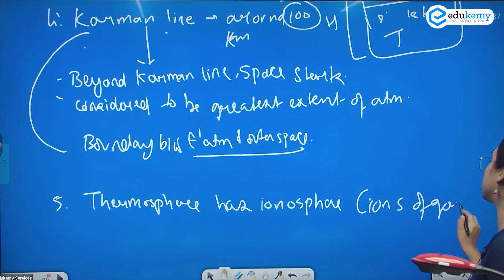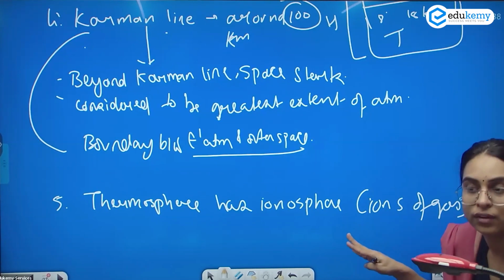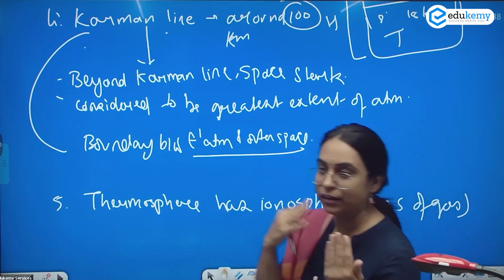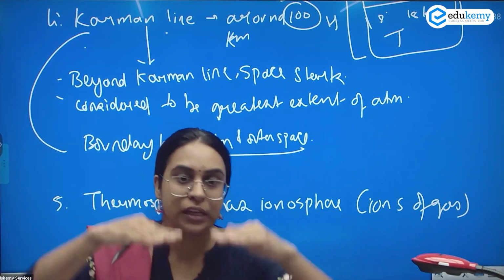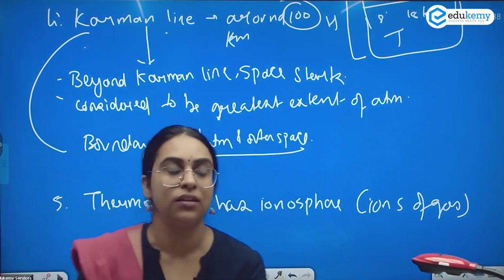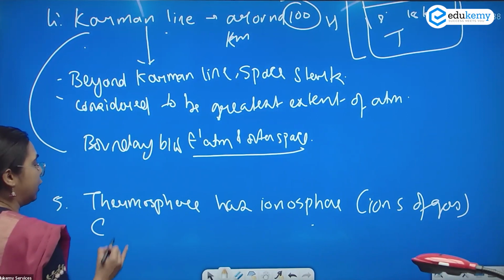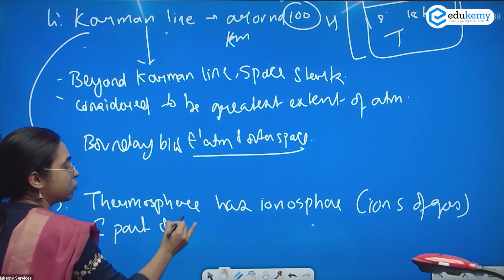Why do we have ions of gases only in this layer? Because it is a part of the heterosphere. Do you understand the connections? It's a part of the heterosphere. The layers are gas layers. There are ions, and those ions are part of the ionosphere. In brackets you can write: a part of the heterosphere.